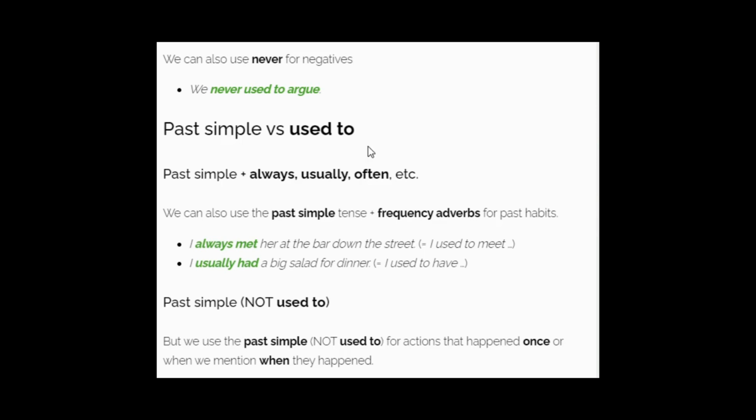And we can also use the past simple with always, usually, often, etc. We can also use the past simple tense with frequency adverbs for past habits. I always met her at the bar down the street equals I used to meet her.